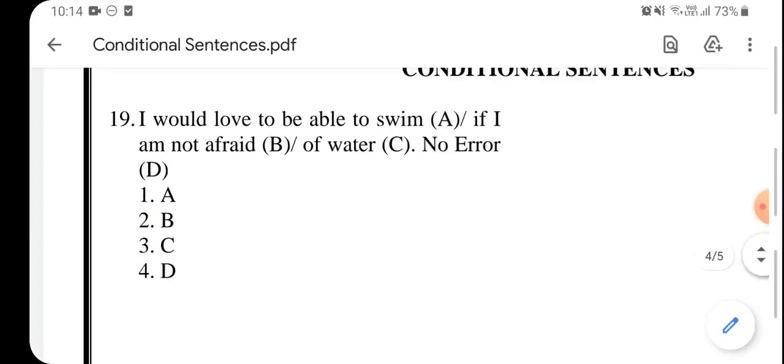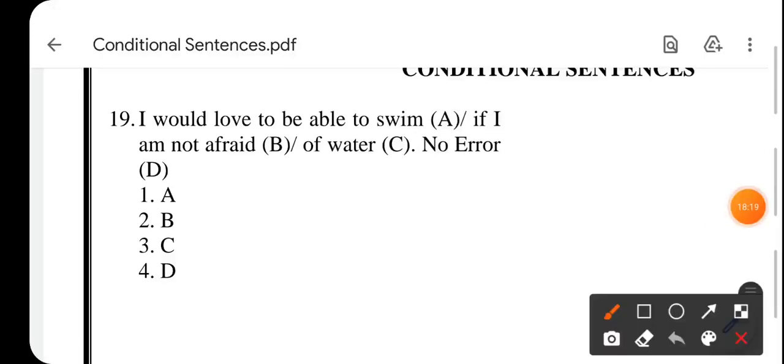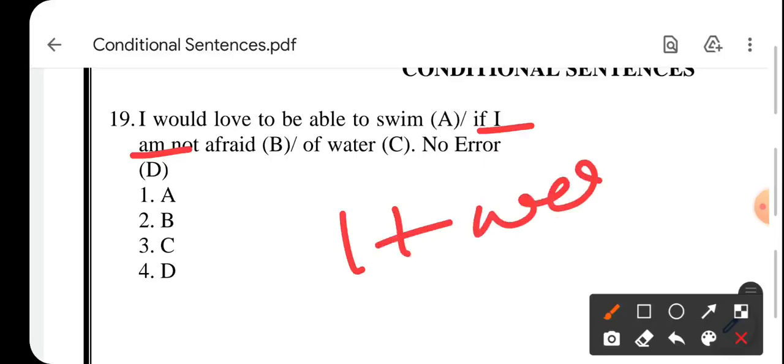I would love to be able to swim if I am not afraid of water. Now here in the 19th part, again यहाँ पे I के साथ am नहीं आएगा, I के साथ आएगा were. It is an imagination. Imagination के साथ हमेशा आता है were. So the error lies in the B part, which goes for your second option. The correct answer would be: I would love to be able to swim if I were not afraid of water.